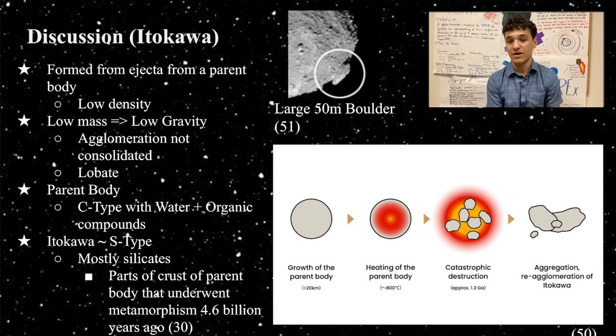Itokawa's parent body was likely a C-type asteroid, as shown in the amount of water and organic compounds found in Itokawa's regolith. However, Itokawa itself is an S-type asteroid because its composition is predominantly silicates, such as olivine and pyroxene. This shows that Itokawa formed from a silicate-rich area of its parent asteroid's crust that underwent metamorphism. Dating of particles returned from Itokawa indicates that this metamorphosis occurred 4.6 billion years ago.